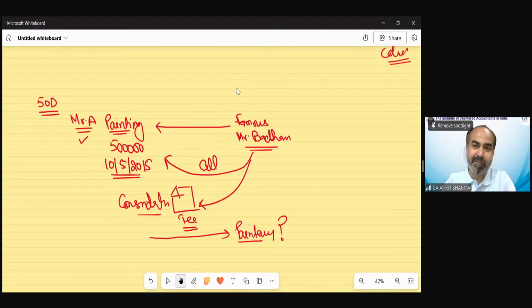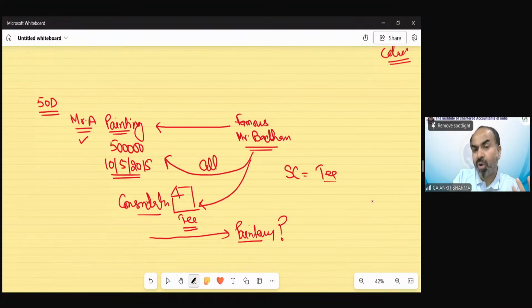Okay, so whether it's a gift or not, Nidhi is saying yes, Rajveer is saying no, Pooja is saying yes, Rajveer is saying again no, Divya is saying no, Sandeep is saying yes, Soumya is saying no. Correct. It is not a gift, because in a gift there would not be any consideration. But you can see in this case, there is a consideration, and the consideration is having a tea with Mr. Bachchan at your own house. So now you understand there is consideration: tea.